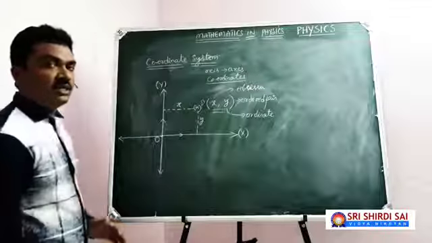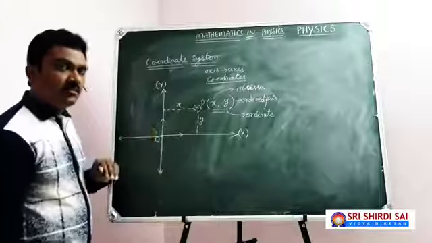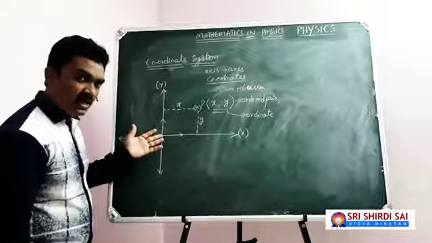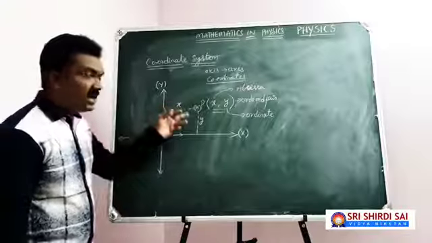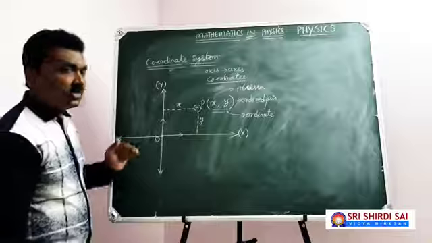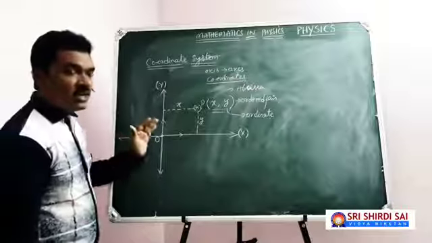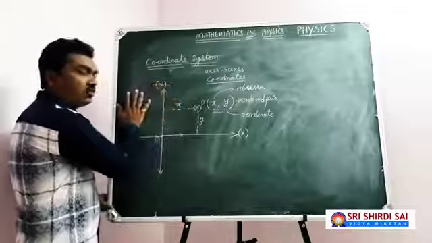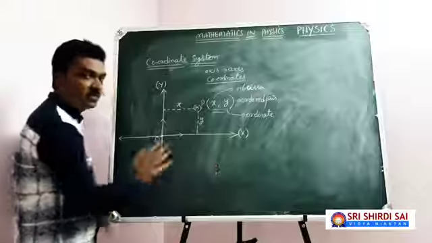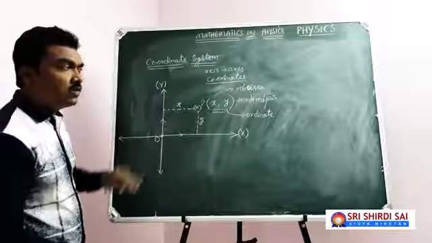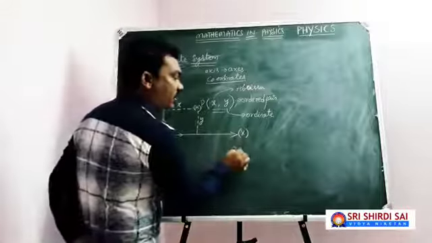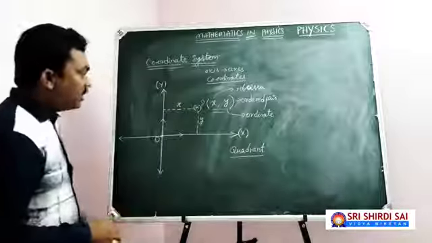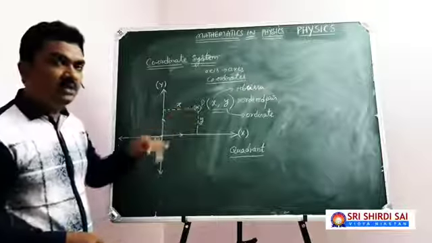But here the interesting point is your coordinate system. I told you a system consists of two perpendicular lines in a plane, used to locate a particular point in the plane. This coordinate system divides your plane into four portions. Here is one portion, here is one portion, here is a portion, here is a portion. Each portion of the coordinate system is known as a quadrant. So in this particular situation, your point is in the first quadrant.